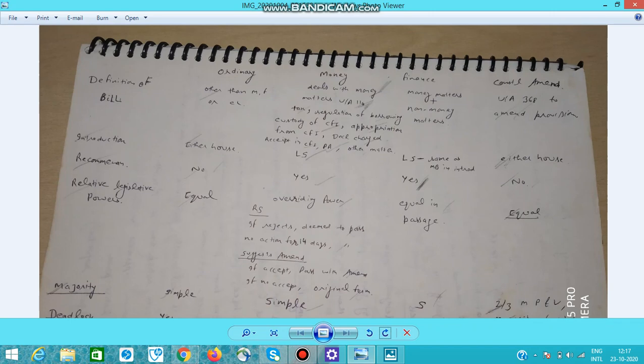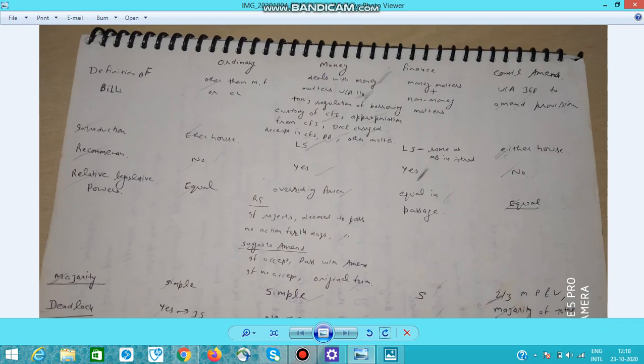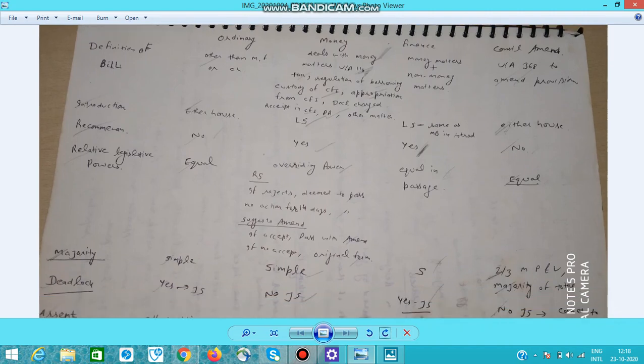So if government wants to appropriate from CFI, or government wants to change the procedure of withdrawal from CFI, or government wants to change the custody of CFI, then that bill is a money bill. Then expenditure charged on CFI. So these are all money bills.